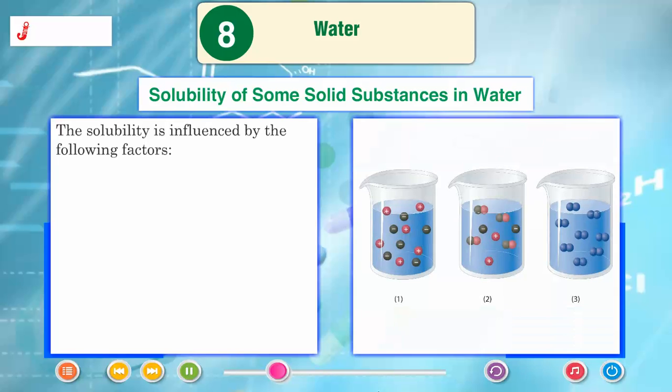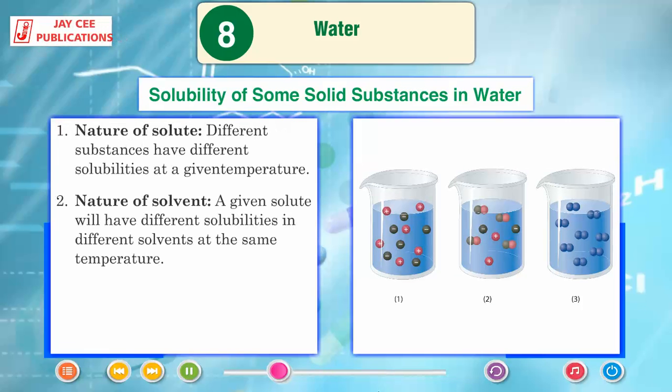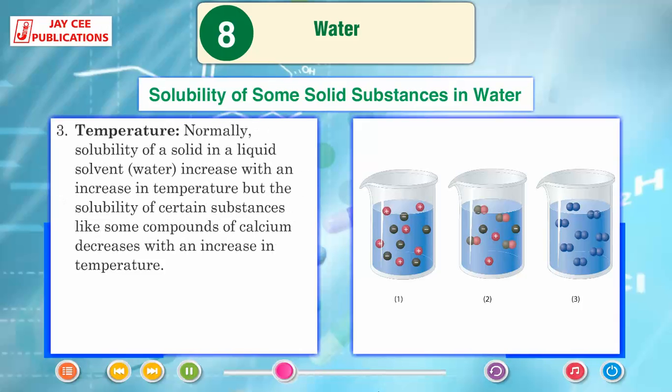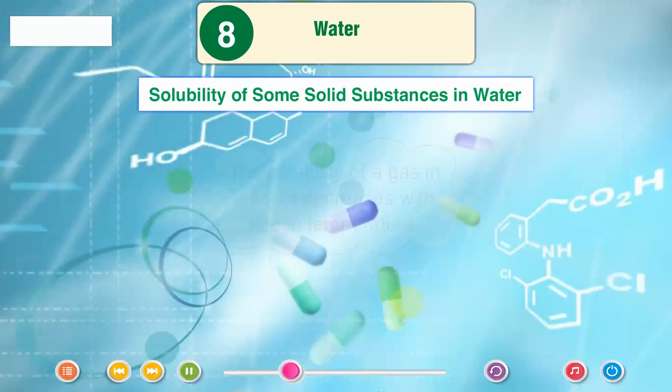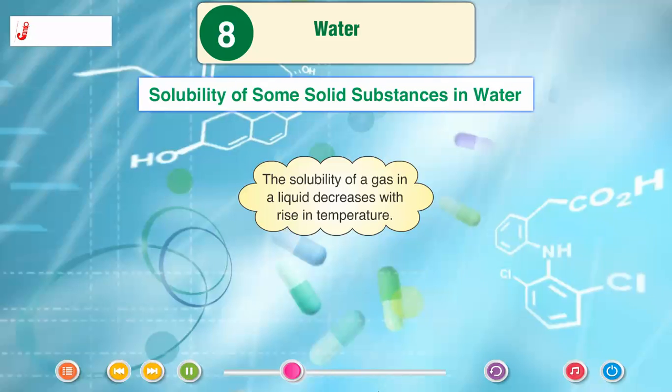The solubility is influenced by the following factors. Nature of solute: different substances have different solubilities at a given temperature. Nature of solvent: a given solute will have different solubilities in different solvents at the same temperature. Temperature: normally, solubility of a solid in a liquid solvent or water increases with an increase in temperature, but the solubility of certain substances like some compounds of calcium decreases with an increase in temperature. The solubility of a gas in a liquid decreases with rise in temperature.